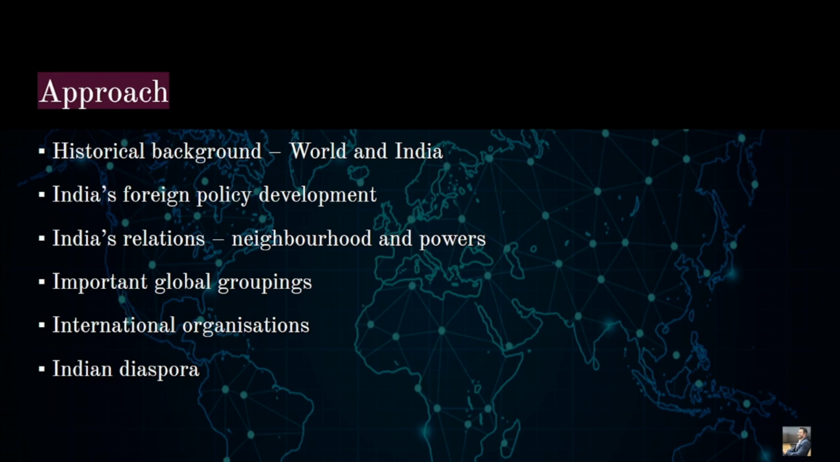All right, so the third approach will be India's relations. The syllabus part, basically we will be seeing India's relations with our neighbors and various powers around the world, right? Then we will be seeing important global groupings, from G20 to G7 to SAARC, BIMSTEC, and etc. Then various international organizations like UN, WTO, IMF, World Bank, AIIB, and etc. Then ultimately we will be dealing with the Indian diaspora, which will constitute various facets like political, economic, technological, cultural, and various facets of the Indian diaspora in countries abroad.